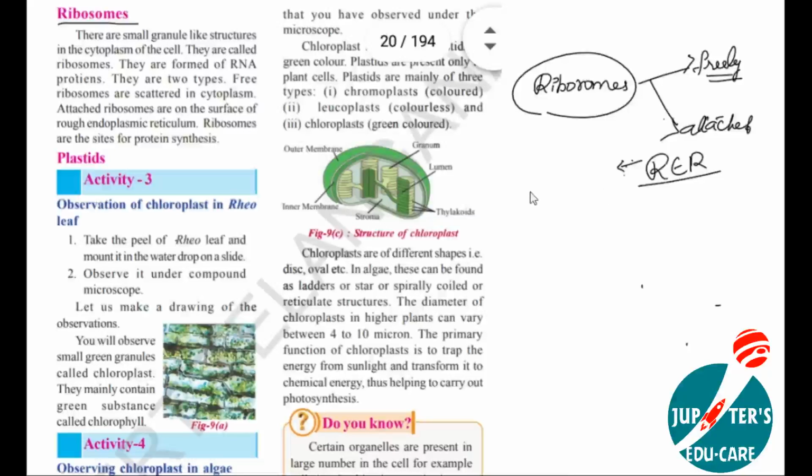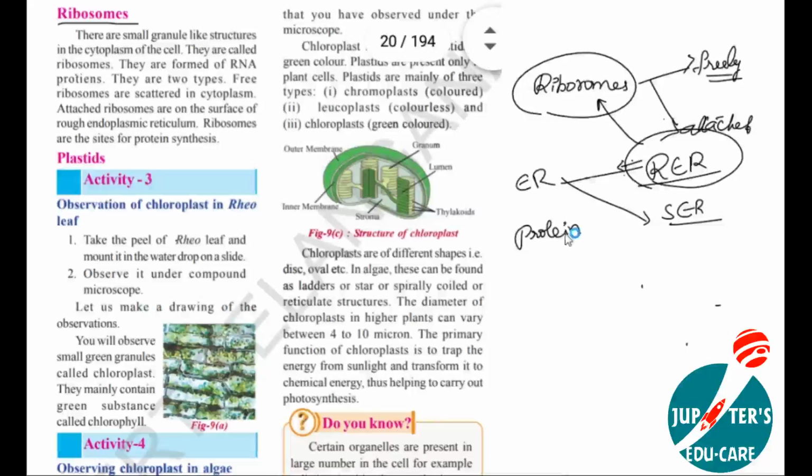As we know, in the previous class we discussed that the endoplasmic reticulum is divided into two types, that is SER and RER. The endoplasmic reticulum which has ribosomes is called rough endoplasmic reticulum. In that way, some ribosomes attach to the endoplasmic reticulum and some scatter freely inside the cytoplasm. So, what is the function of these ribosomes? The ribosomes are involved in the synthesis of proteins. These proteins help the cell organelles in their functions. It manufactures the proteins.